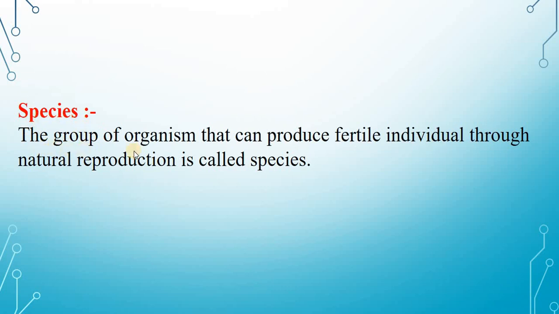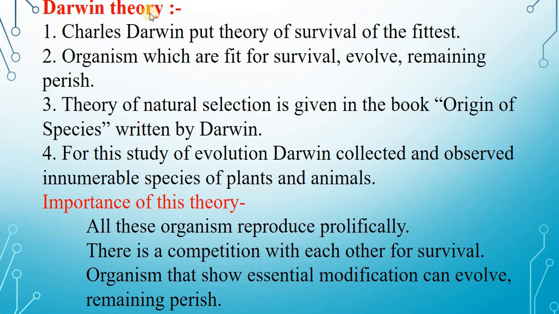Species. The group of organisms that can produce fertile individuals through natural reproduction is called a species. Darwin's theory. Charles Darwin put forward the theory of survival of the fittest. Organisms which are fit for survival evolve; the remaining perish. The theory of natural selection is given in the book Origin of Species written by Darwin.